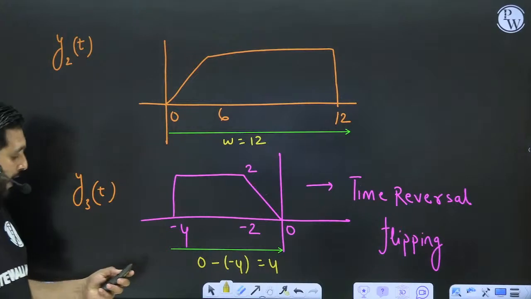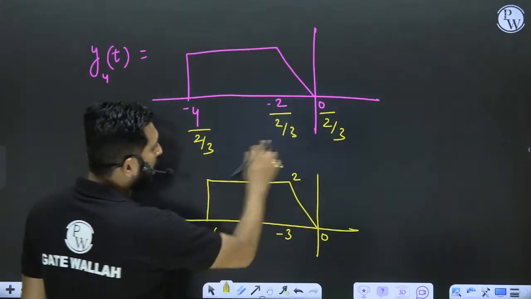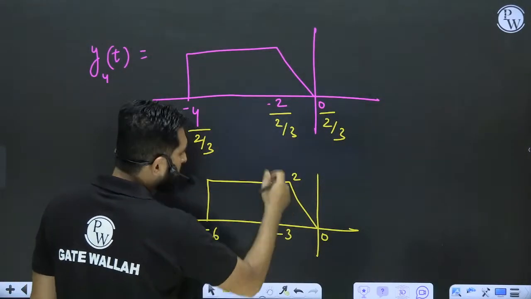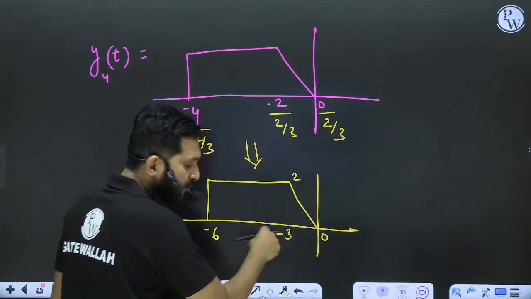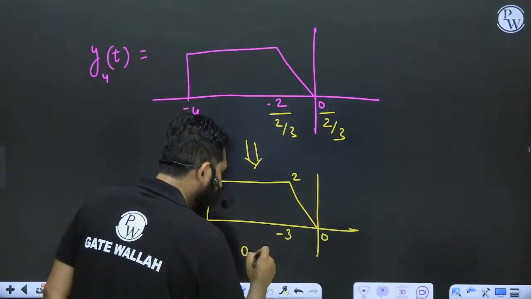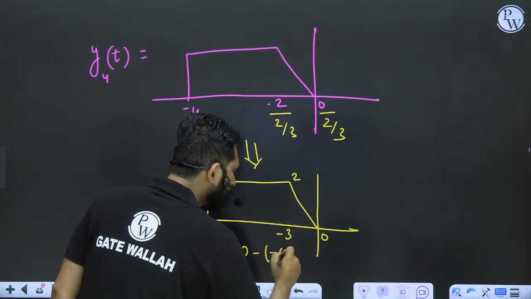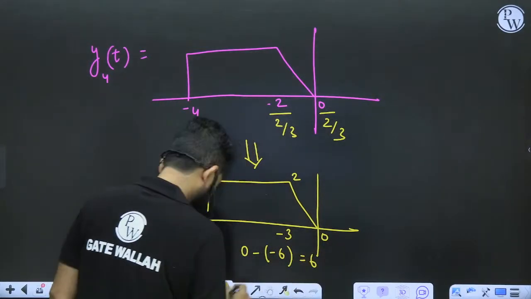And how will you find the width of this function? How will you find out the width? This is the width of this function. So how will you find out the width of this function? 0 minus of minus 6. It is 6. This is the width.